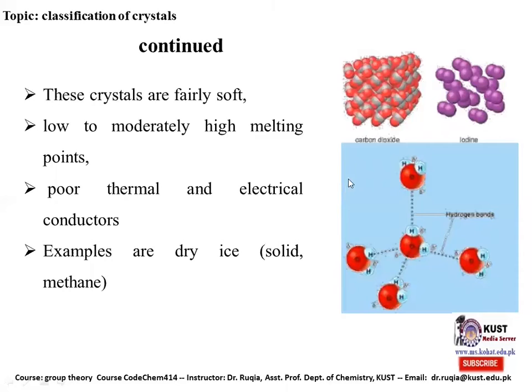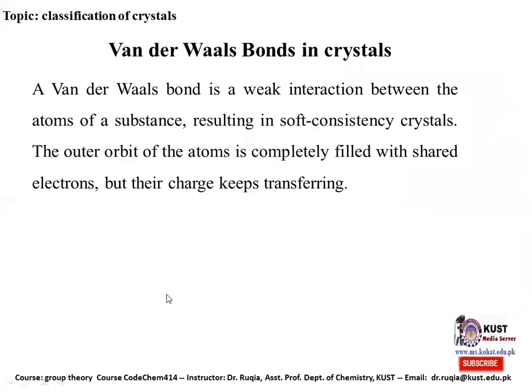You can see here an example of solid carbon dioxide forming solid pellets, and this is the methane, which is in the solid phase, and also the iodine. The van der Waals bonds in crystal. A van der Waals bond is a weak interaction between the atoms of the substance, resulting in soft constituency of the crystals.